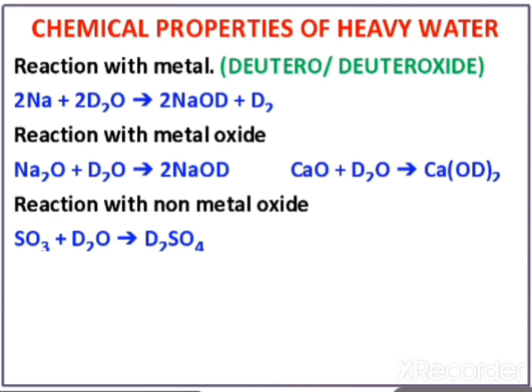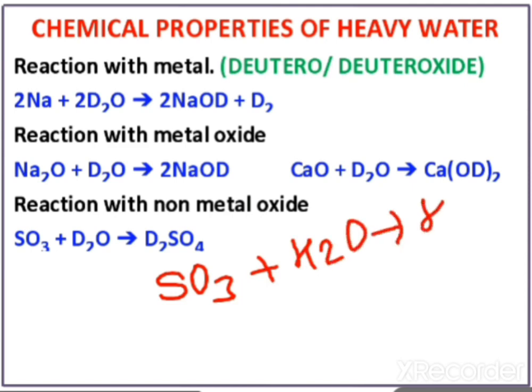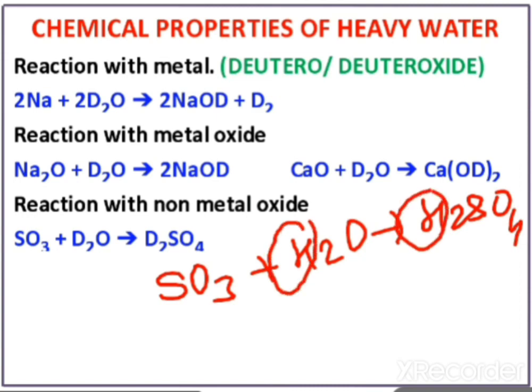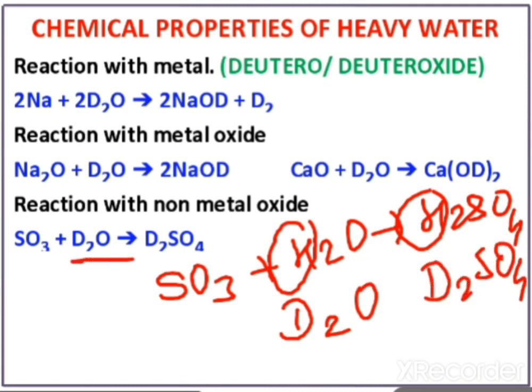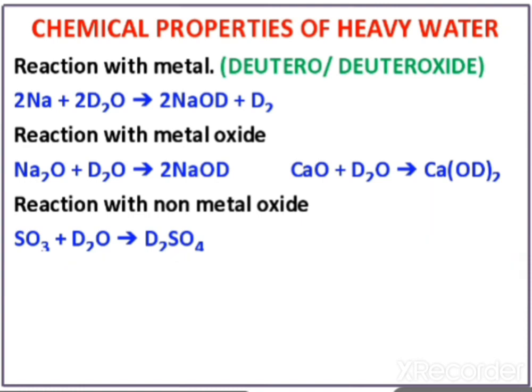See here, SO3 plus H2O, the product is H2SO4. What we are doing here is just replacing this hydrogen with deuterium. So it will be D2O and D2SO4. See, just the change. So this is the simple pattern. If you know the chemical properties of water, then you can write the chemical properties of heavy water.